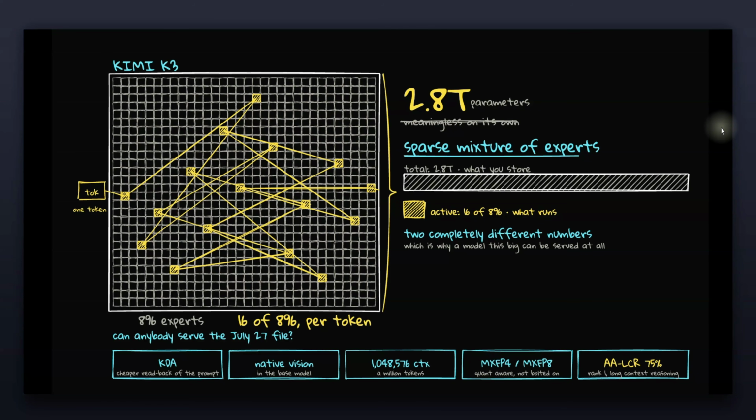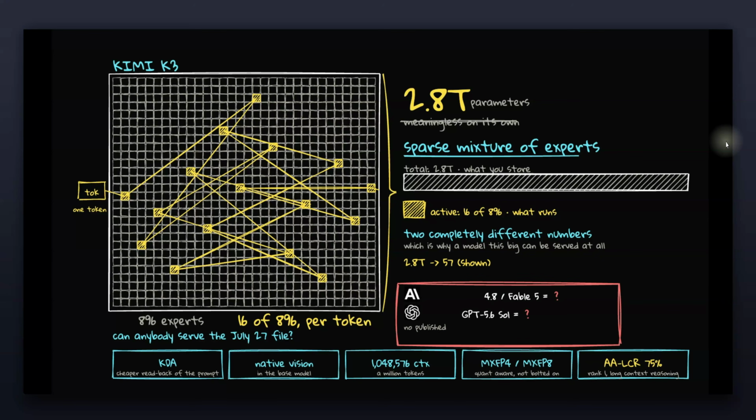So it's multimodal in nature from the ground up. And it has a 1 million context window, so it's going to be more than sufficient for a lot of agentic coding use cases. We don't know the parameter count of some of the closed source models. However, if you look at the performance of this model, you can make a pretty good estimate. I would say Opus is probably a similarly sized or maybe slightly bigger, but not substantially bigger than this.